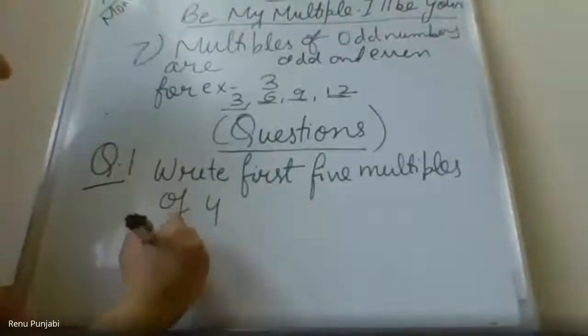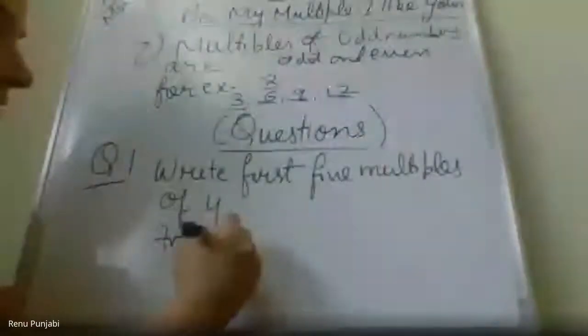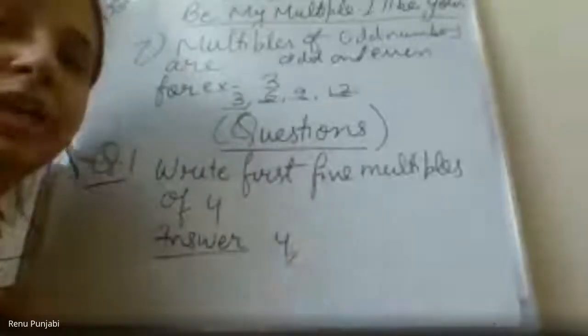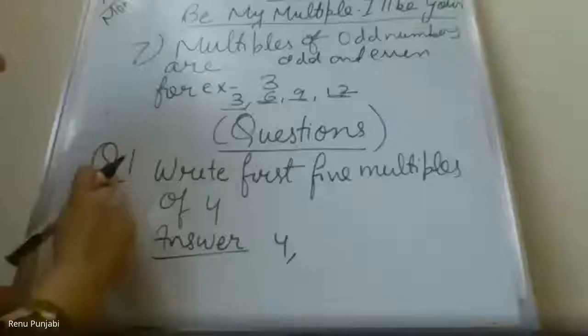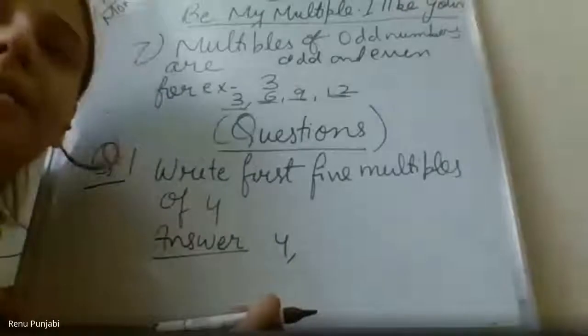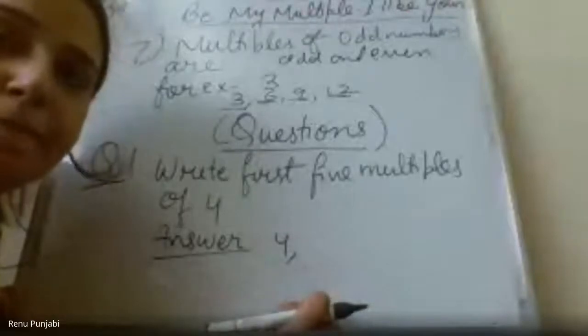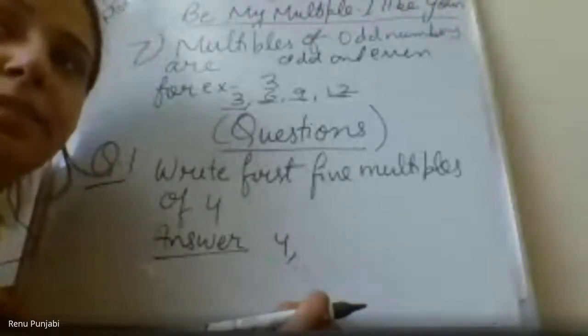So the answer will be: 4. Please write the question and answer in the chat box. Yes, you have to write question and answer. What are the first 5 multiples of 4? Please write the answer in the chat box. Excuse me, ma'am, we have to write this in notebook.